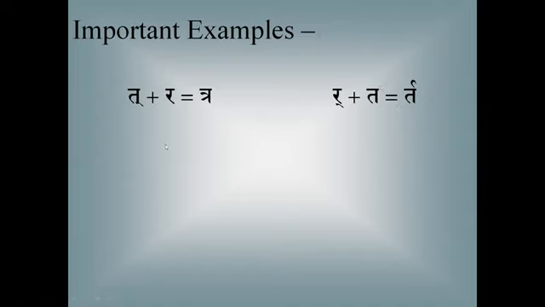It's a bit difficult. Now you note this. In the first example, Takara plus ra, who is reading now? Rajeshwari Anand. Okay. Devaki, you can mute your mic now. Takara plus ra is tra. What is the first consonant in this? Ta. What is the last consonant or the following consonant? Ra.